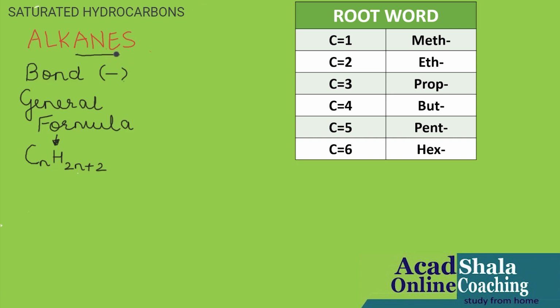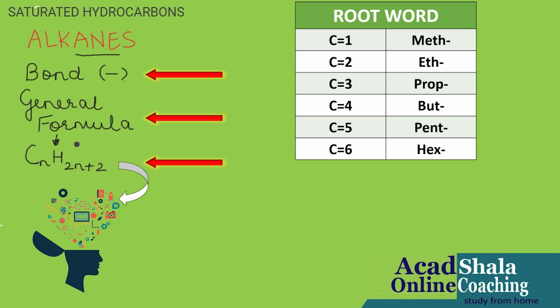Now, the first point you have learnt: whenever the word alkane comes, with ANE in the suffix part, you will think it is having a single bond. This alkane having a single bond also has a general formula, which is CnH2n plus 2.